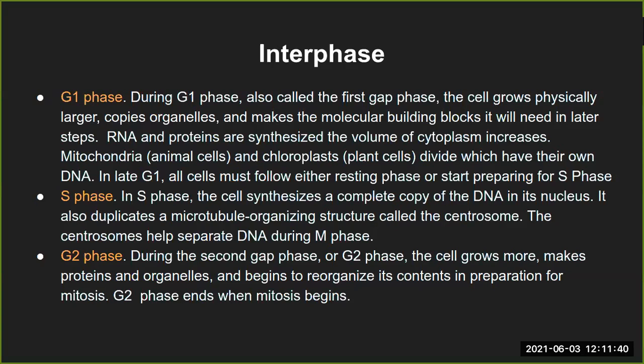So the cell will physically grow and it will make the building blocks that it will need in the later stages. That is, for the S phase and G2 phase, whatever is required will be duplicated in the G1 phase. For example, RNA, that is coding for certain proteins, and the proteins themselves, they are synthesized, and that is why the volume of the cytoplasm increases.